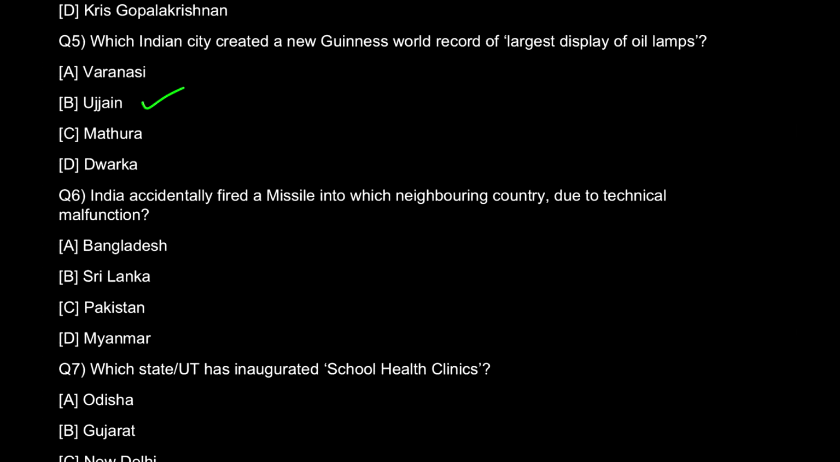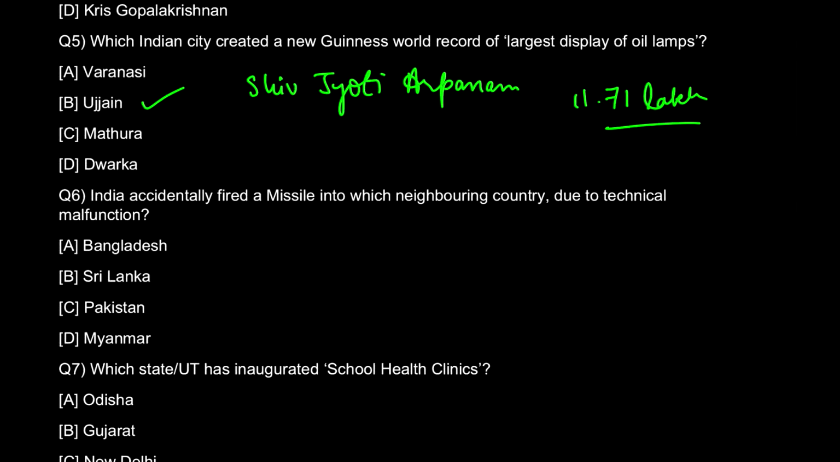Okay, the event was named Shiv Jyoti Arpanam. If you don't know, please note it down. It was Shiv Jyoti Arpanam. I'm not sure if the spelling is right or wrong, but इस event का नाम ये था, and it was hosted by the state government's culture department and executed by the city administration. It included more than 11.71 lakh lamps on the occasion of Mahashivratri. So that was a really big number, and it was done on Shivratri. So Ujjain is the correct answer for question number five.